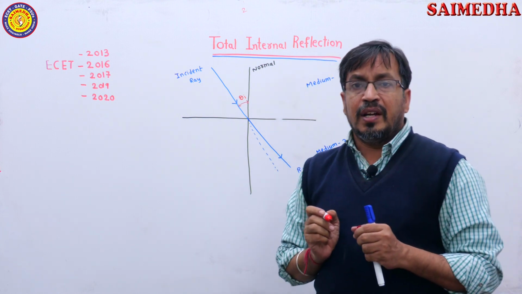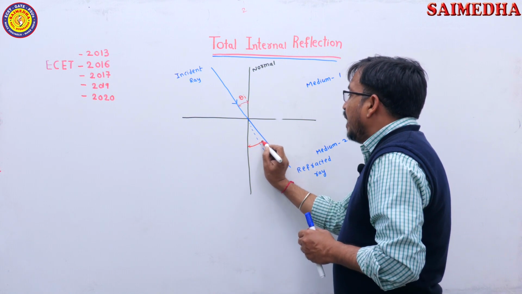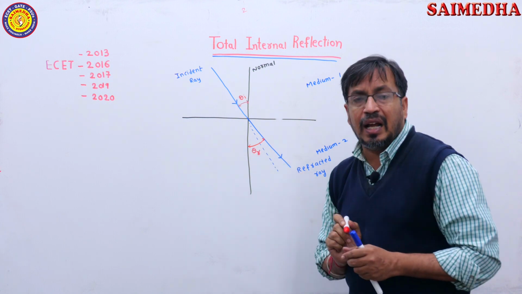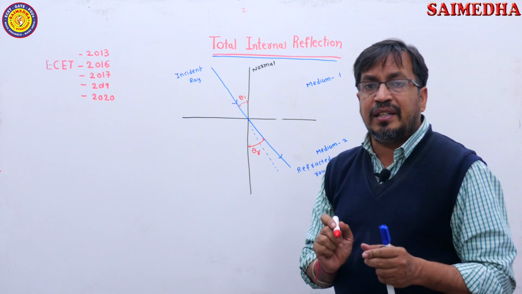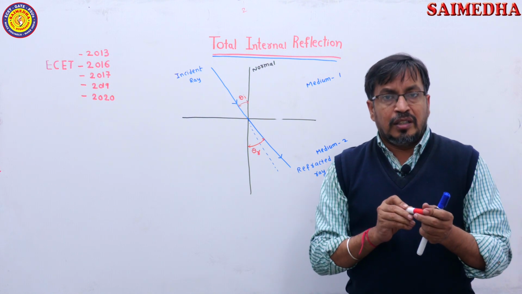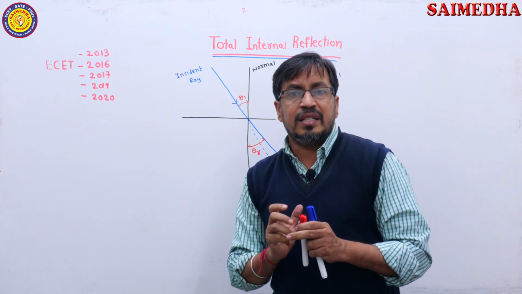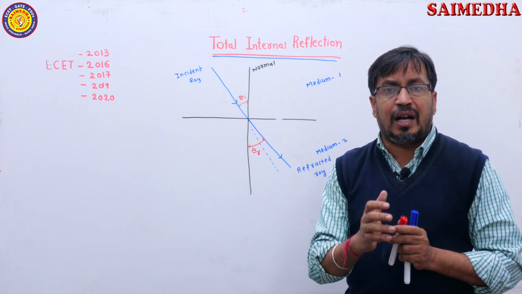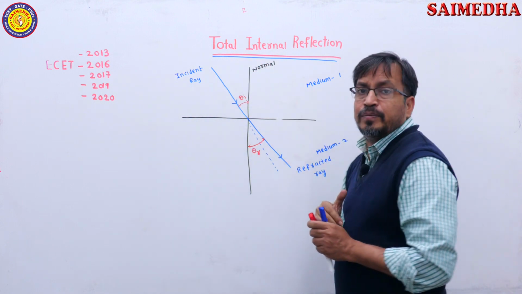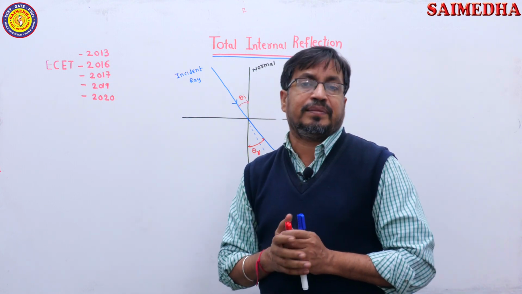Theta I. Similarly the angle between the refracted ray and the normal line is known as the refracted angle. Angle of incidence theta I, angle of refraction theta R. So students, you remember here 2 points. One is angle of incidence theta I, second is angle of refraction theta R. So when light is traveling from one medium to another medium, the light ray will be refracted.